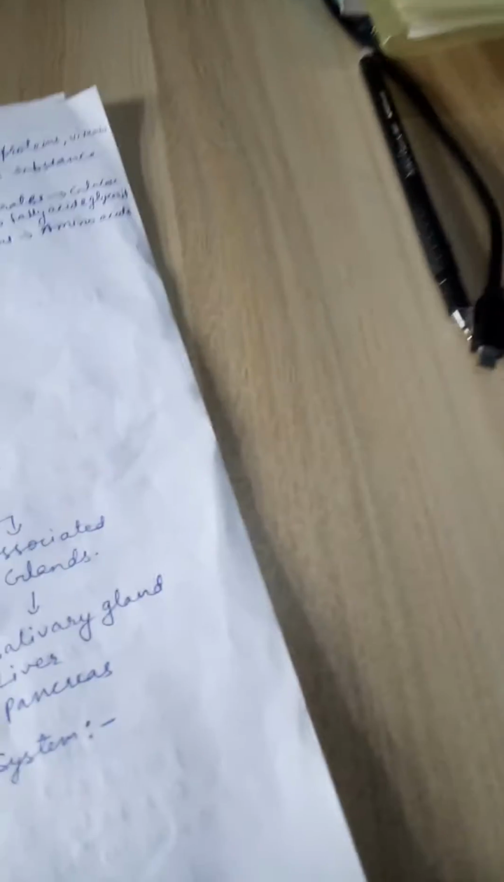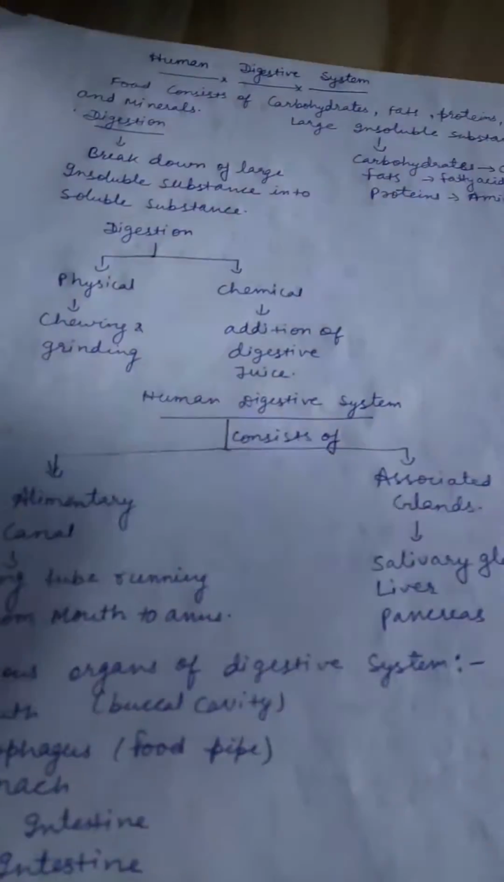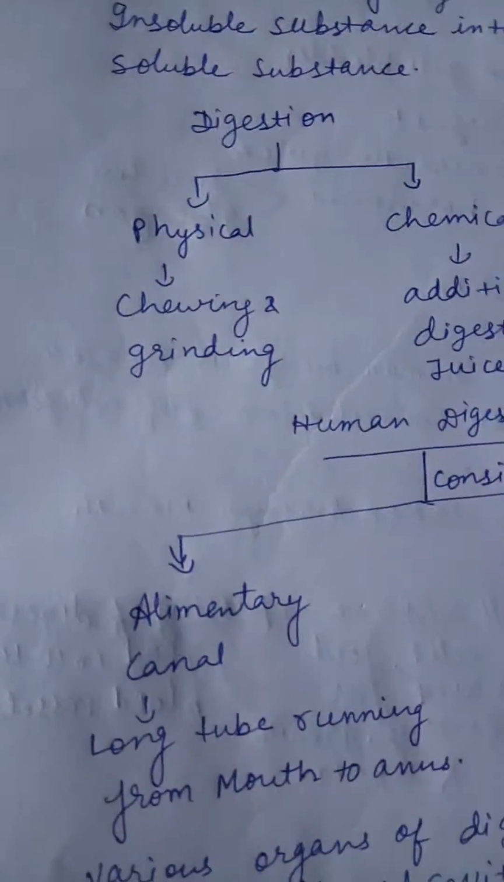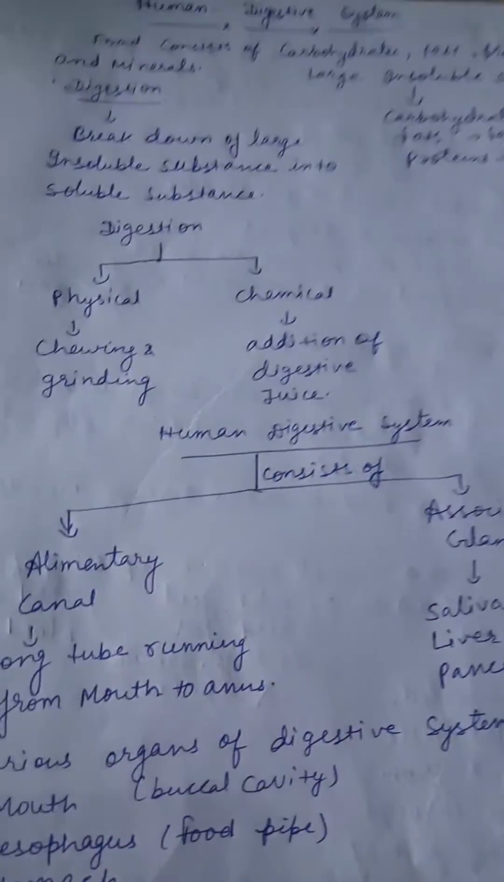Okay, in the next video we will discuss questions on the human digestive system. These are only basic concepts, and it's for seventh standard or eighth standard students. And in the next video we will discuss questions related to the human digestive system.